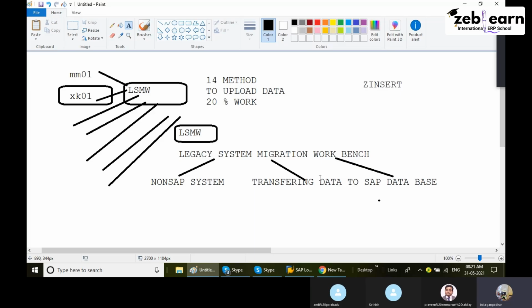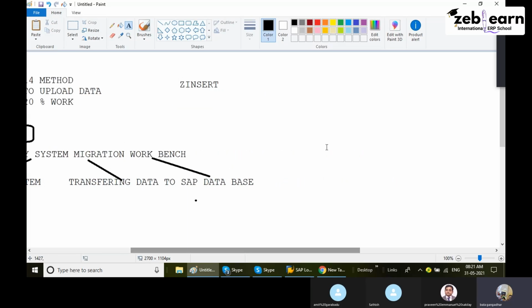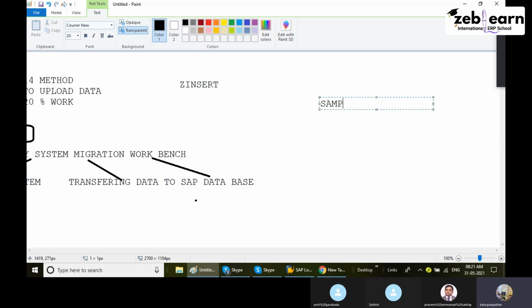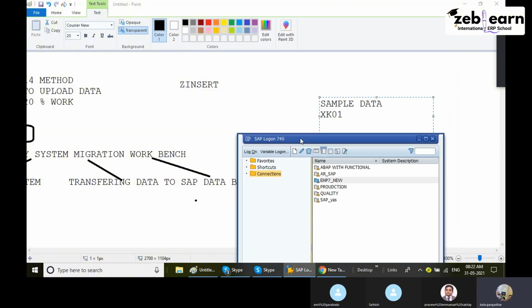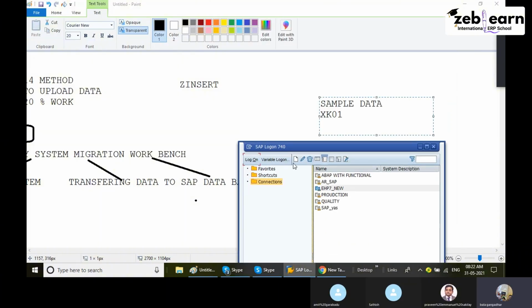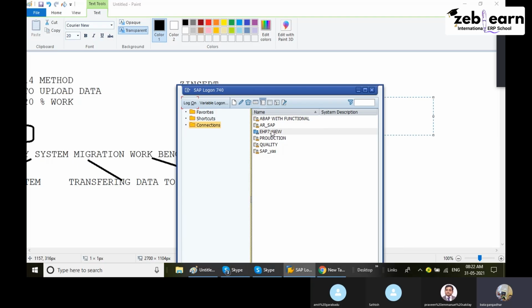First I will give sample data for XK01. If you know this sample data, then only can you work with it. This sample data will work for any system. In your system also, try this data first. I am giving sample data first, then I will work with LSMW. You should try the same data only.